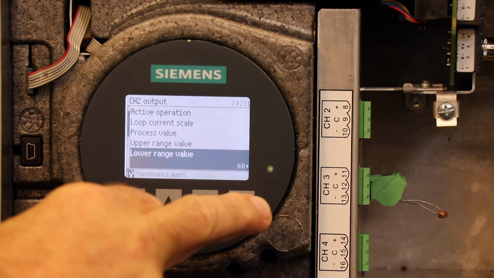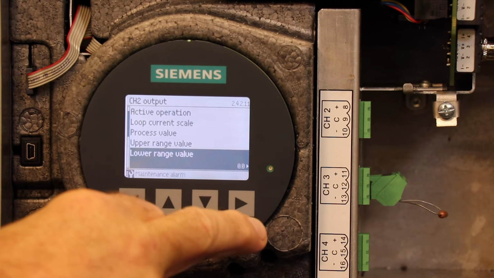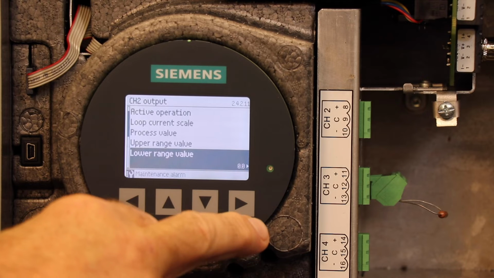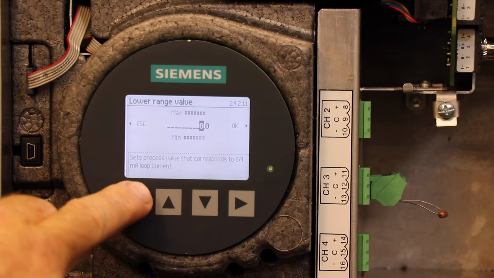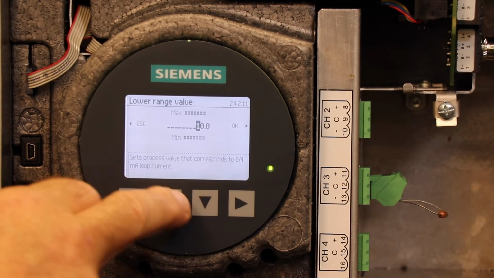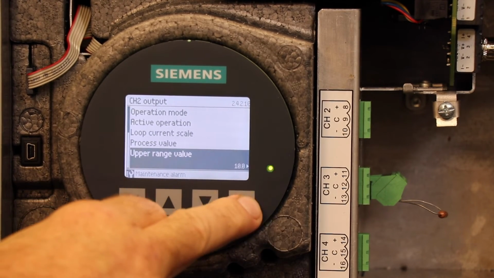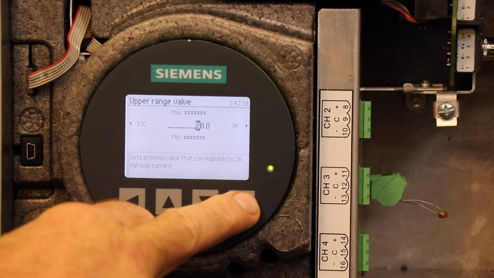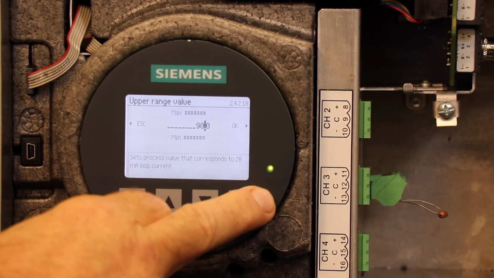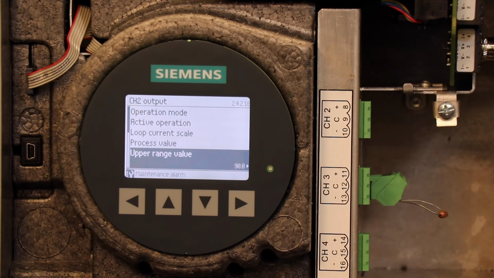So the range of API for this particular pipeline, including every product type, is 10 to 90. I will enter that in, and now 4 milliamps will equal 10 API base or standard, and 20 milliamps will represent 90 API standard.